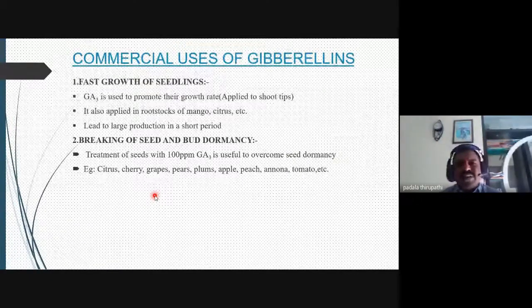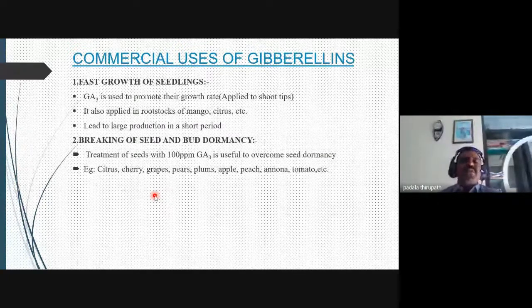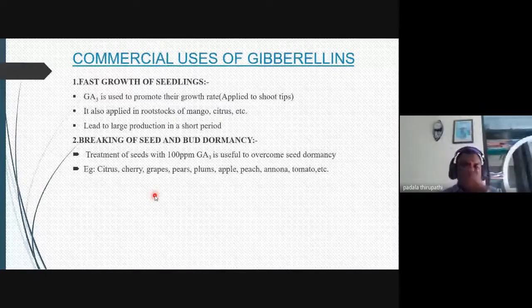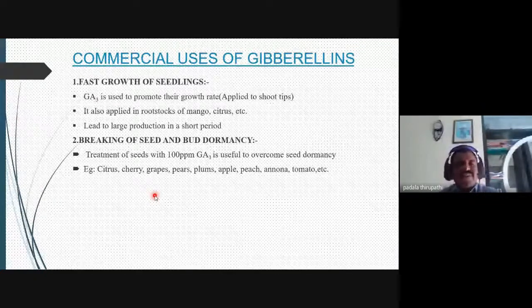And what are the commercial uses of these gibberellins? Number one, fast growth of seedlings. Nowadays there is very much production of fruits related to different flowering plants.